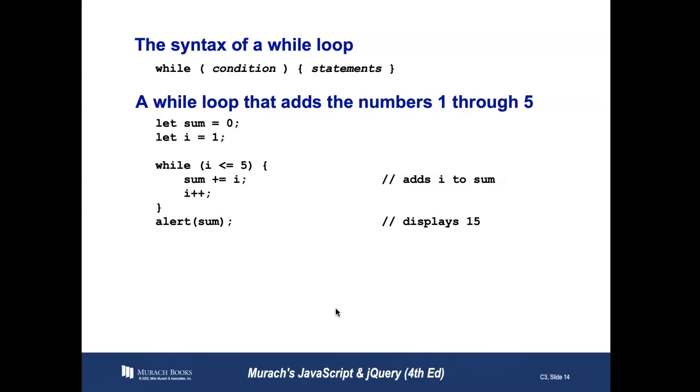So what's happening here that may be new to you folks is that plus equals inside the while loop. That is what's called a concatenation operator, and it's continually adding i to sum. So sum's going to retain its value. On the first turn of the loop, sum would equal 1. Then on the second turn, sum would equal 1 plus 2, which is 3. On the third turn of the loop, it would be 3 plus 3, which is 6. On the fourth turn, it would be 6 plus 4, 10, and on the fifth turn, it would be 10 plus 5, which is 15. This is a very common occurrence when we want to add money or something like that over time.